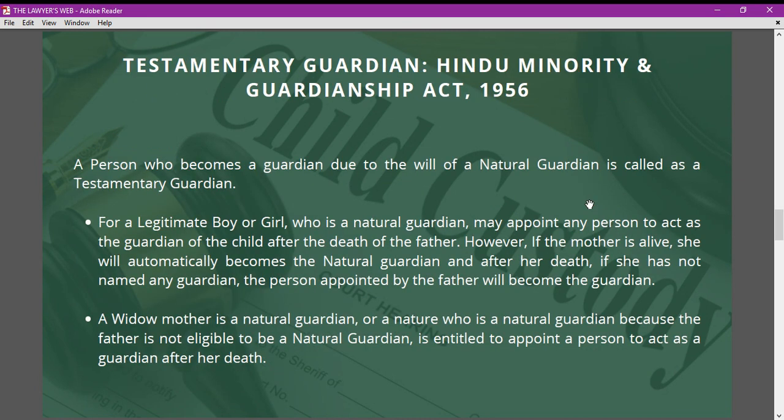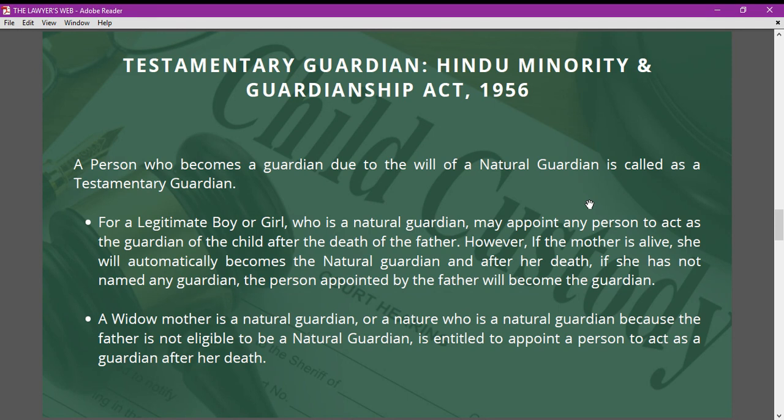Now, let's understand what testamentary guardian actually means. A testamentary guardian is a guardian who has been appointed by the will of a natural guardian. Here, in the context of a legitimate boy or girl, the natural guardian may appoint any person to act as the guardian of the child after the death of the father. And why after the death of the father?